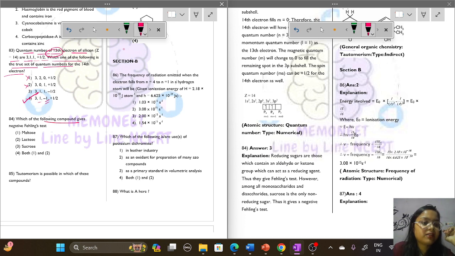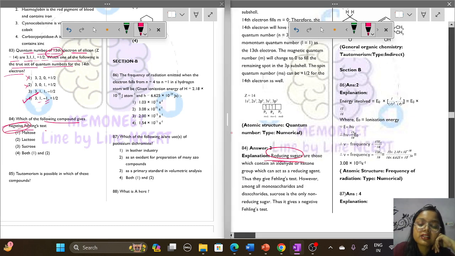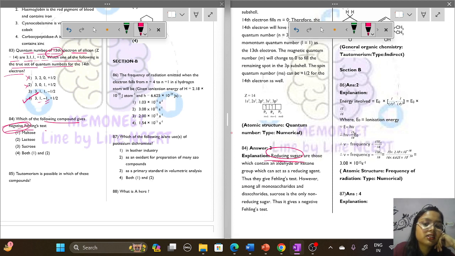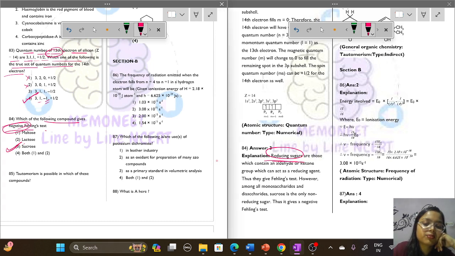Which of the following compounds give negative Fehling's test? Reducing sugars are the ones which give the positive Fehling's test. Option number 3. Which is the non-reducing sugar among all these? Sucrose is the only non-reducing sugar. Option number 3 is the correct option.